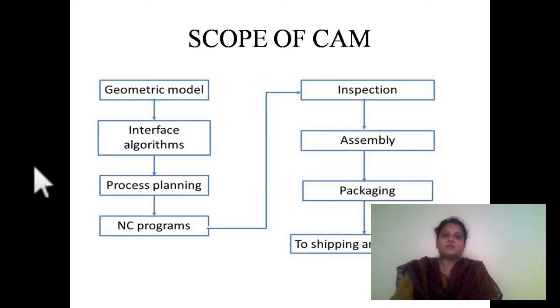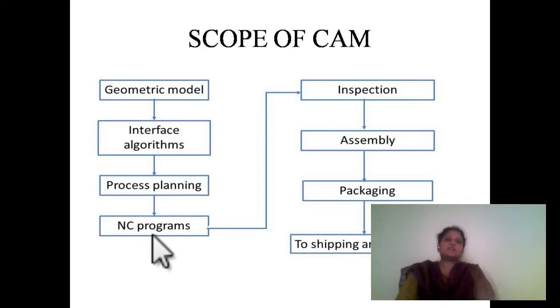Depending upon that process, we go for the NC program. NC is numerical control. Here we have three different types of programs: NC, CNC and DNC. NC stands for numerical control, CNC stands for computer numerical control and DNC stands for direct numerical control. Whether NC, CNC or DNC, we write some program so that the computer will understand the language and perform the operations.